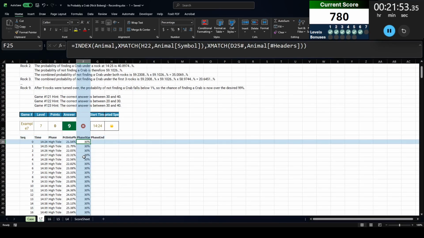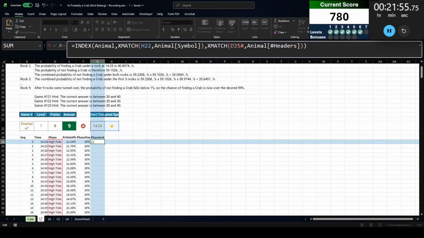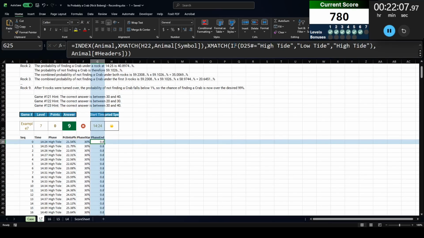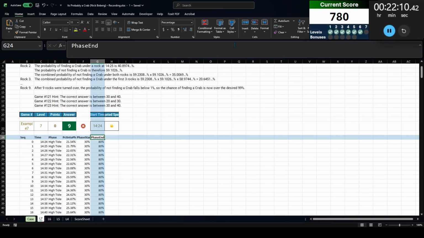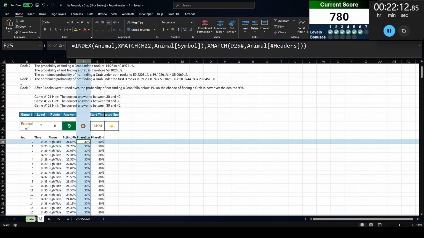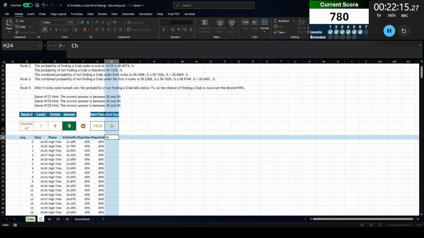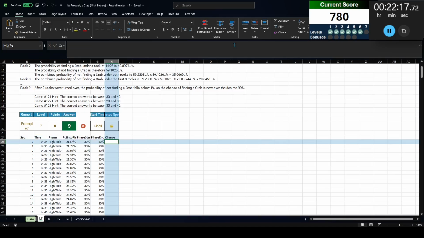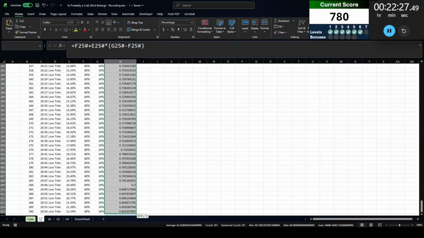So now we're going to do the same thing. We're going to change this. So if D25 hash equals high tide, turn that into low tide. Otherwise, turn a low tide into a high tide. So that's going to be the phase end right there. So now we got the phase end, the phase start, and the percentage within the phase. That should be everything we need to find the chance. So the chance is going to be the phase start plus the percentage into the difference between the end from the start there. So that's going to be the chance.